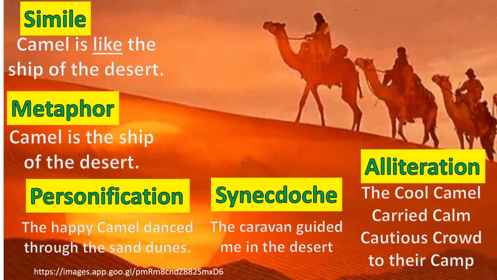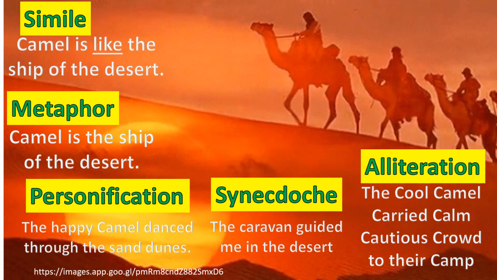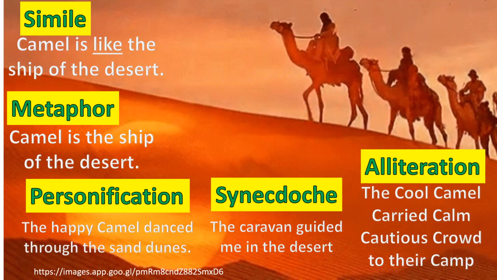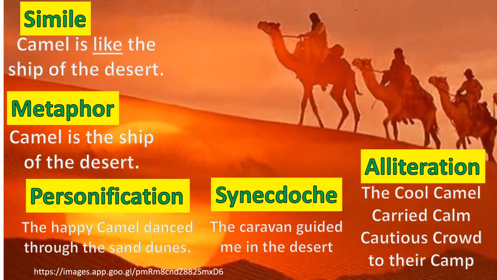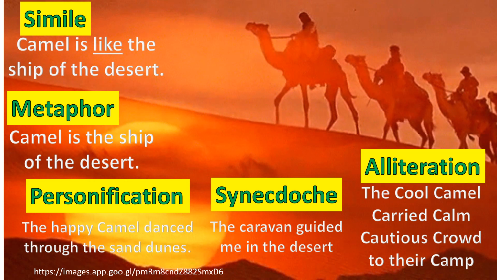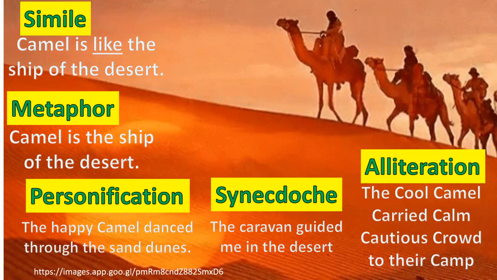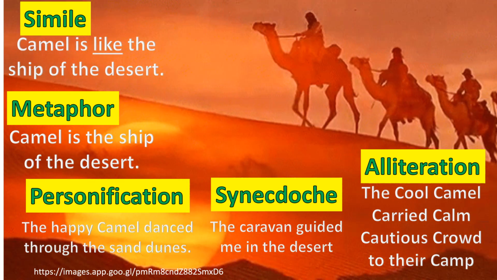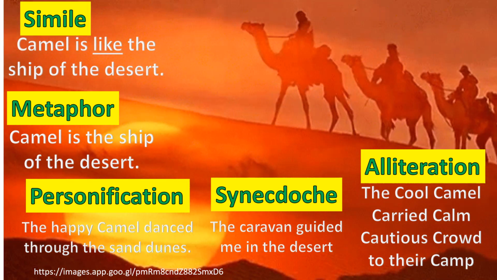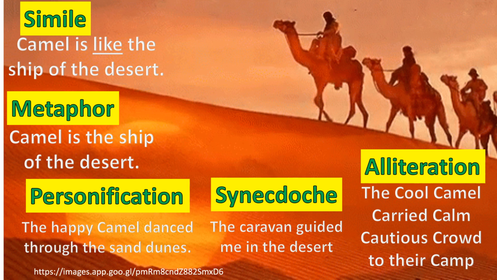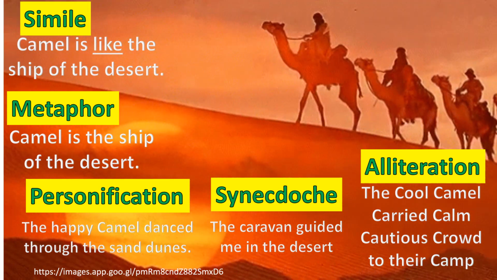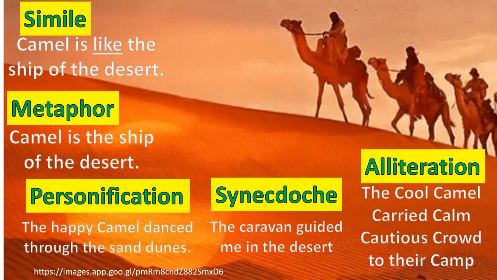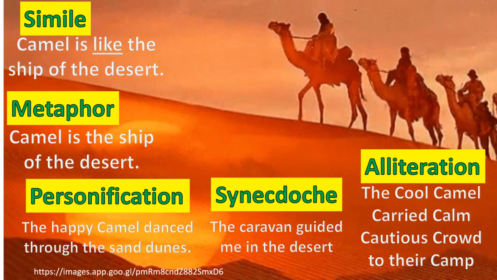Let us see one more example. "Camel is like the sheep of the desert" is a simile, whereas "camel is the sheep of the desert" is a metaphor. "The happy camel danced through the sand dunes" is personification, whereas "the caravan that guided me in the desert" is a synecdoche, where the caravan means the people in the caravan guided me. Alliteration is "the cool camel carried calm, cautious crowd to their camp," where C is the sound of K. C is repeated several times.